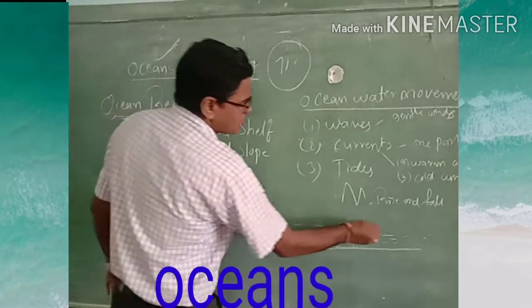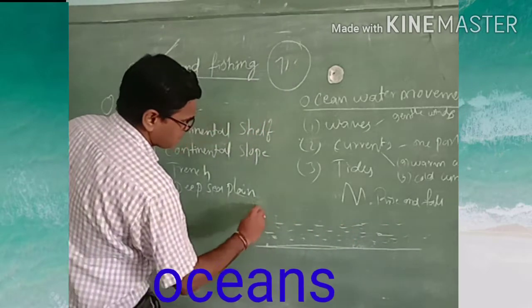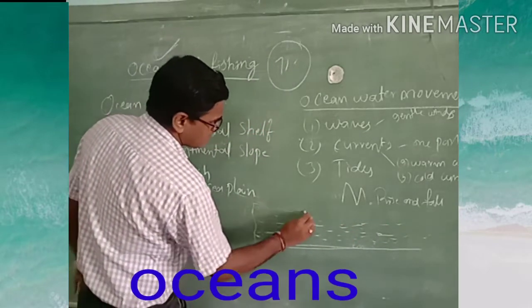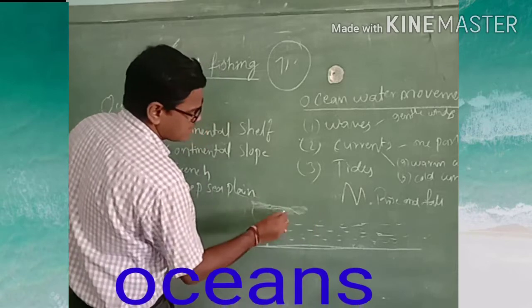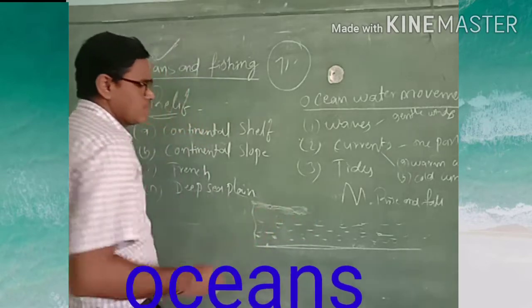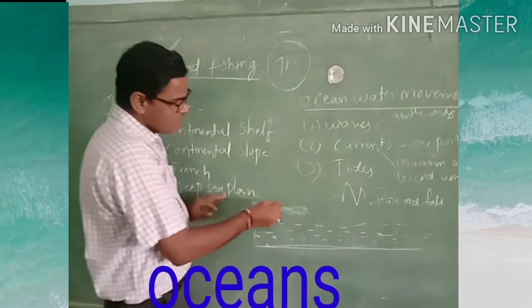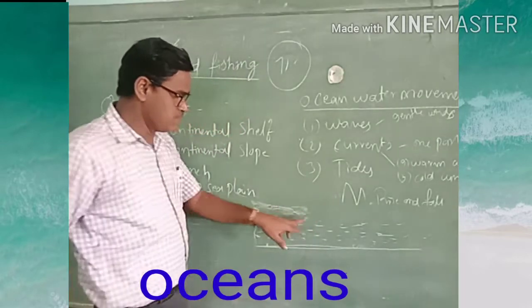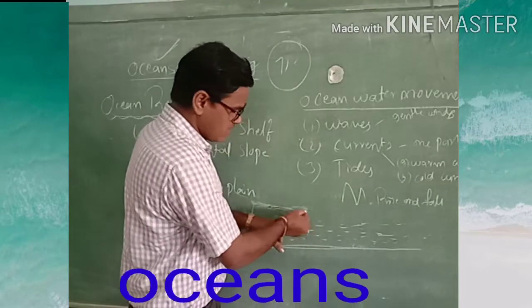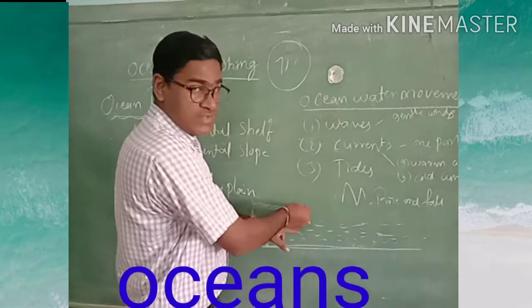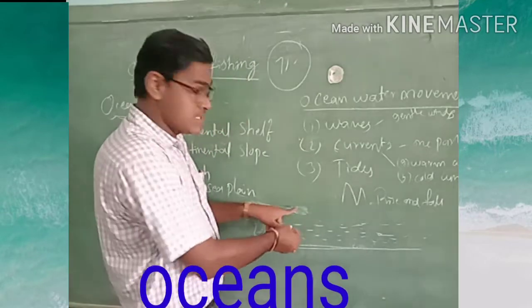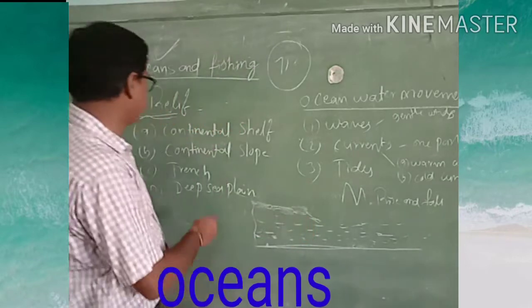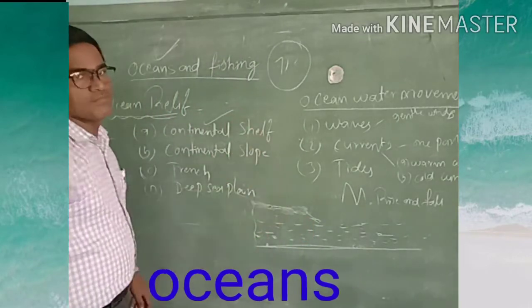This is the ocean water, and here is the landmass. Again, here is the landmass. The ocean area which is very near to the landmass we call the continental shelf.